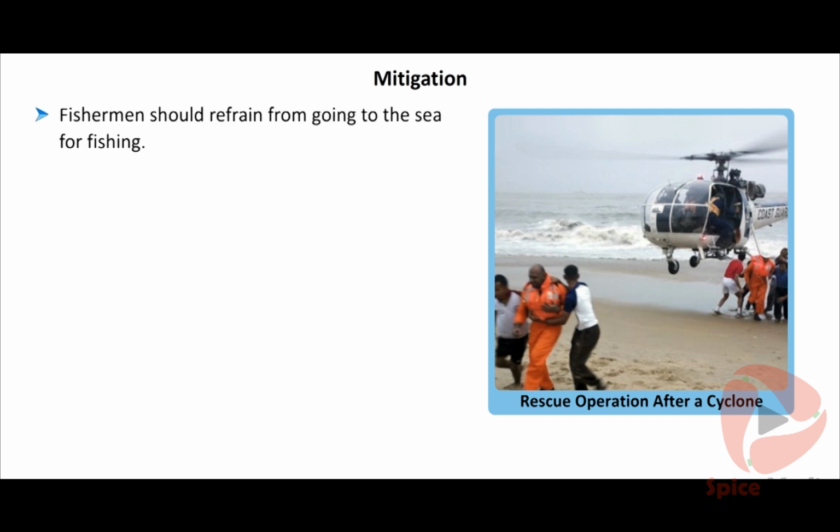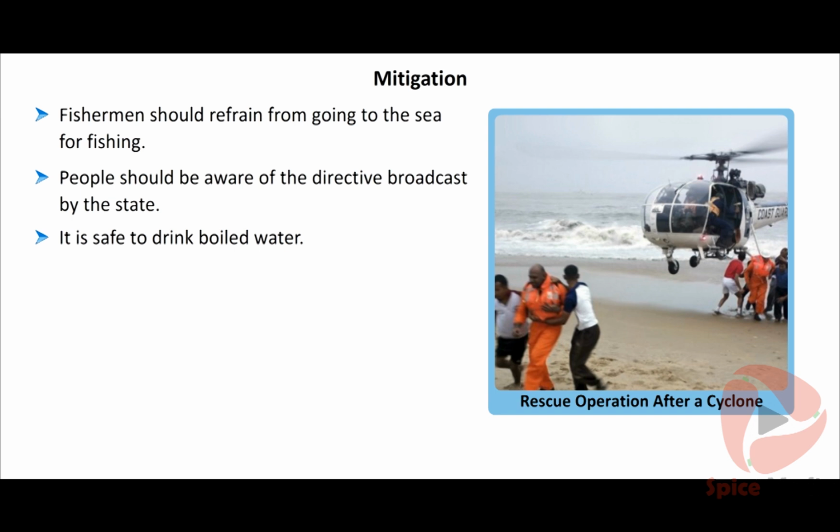Fishermen should refrain from going to the sea for fishing. People should be aware of the directive broadcast by the state. It is safe to drink boiled water.